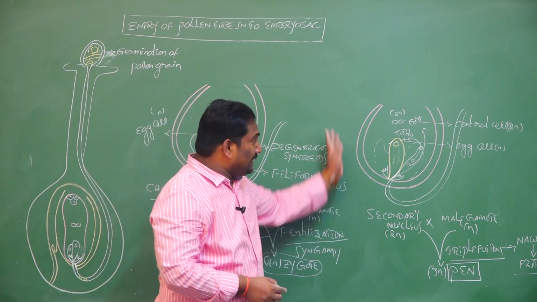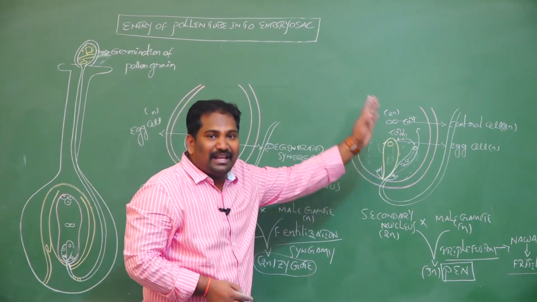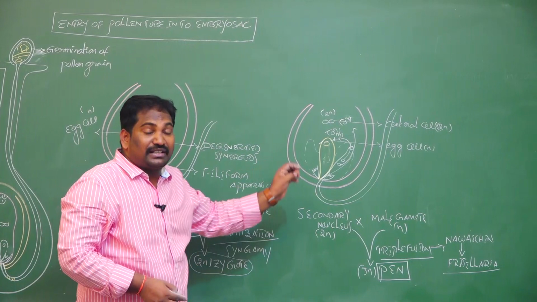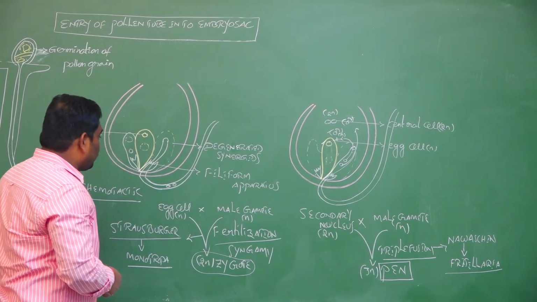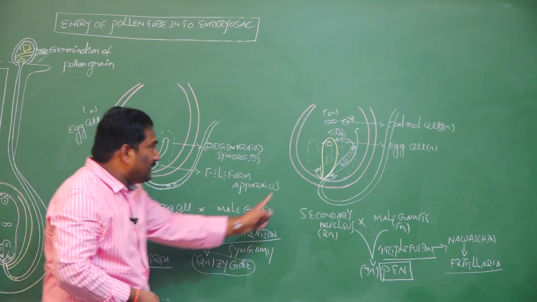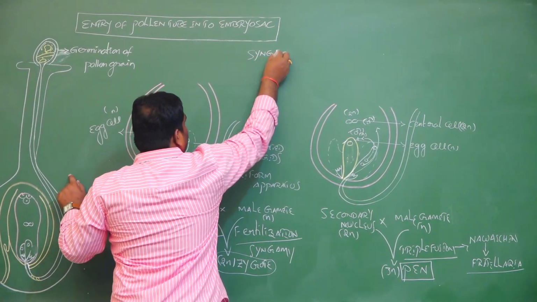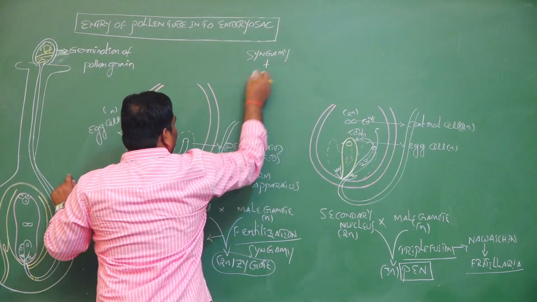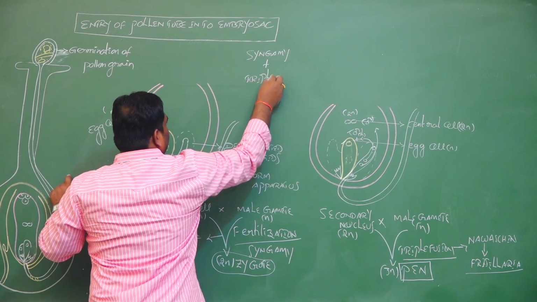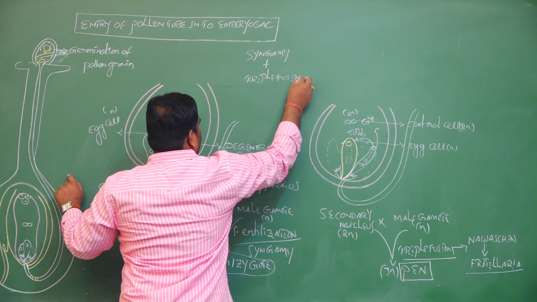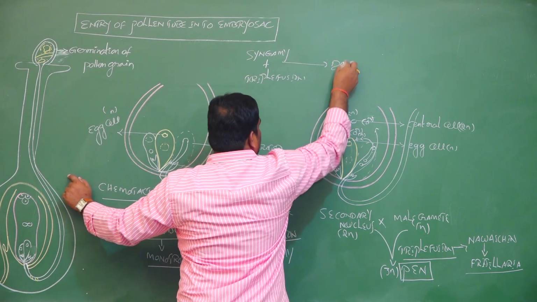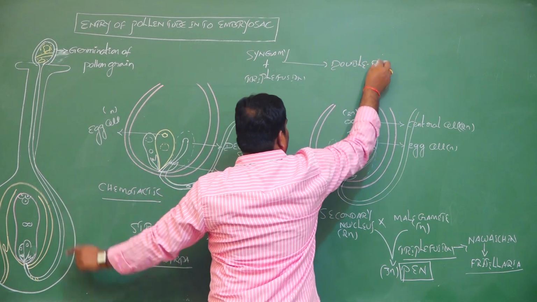Inside the embryo sac or female gametophyte, 2 different types of fertilization can take place: here syngamy and here triple fusion. Both syngamy plus triple fusion is called double fertilization.